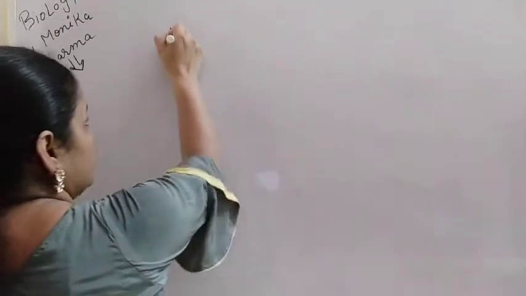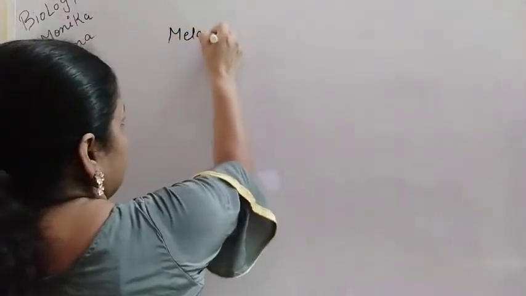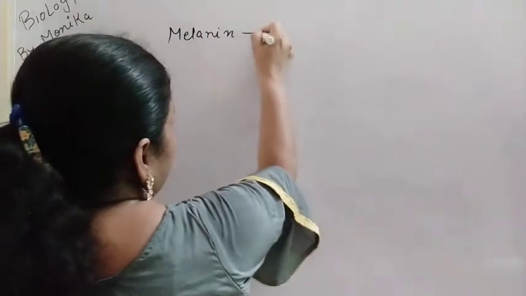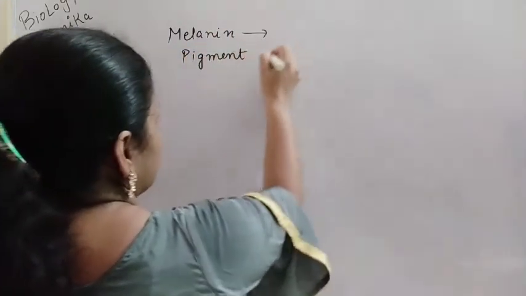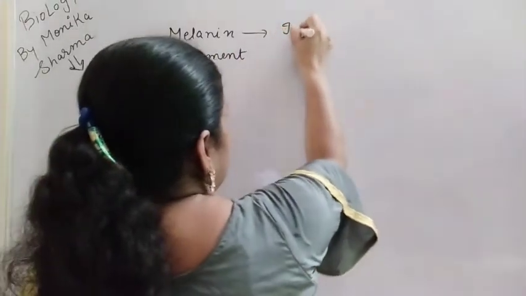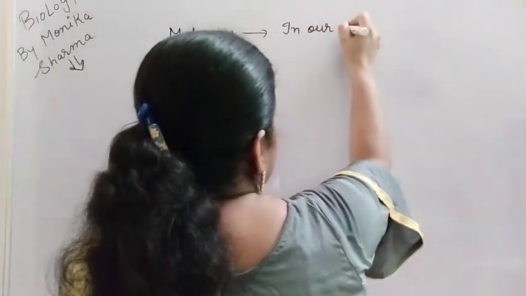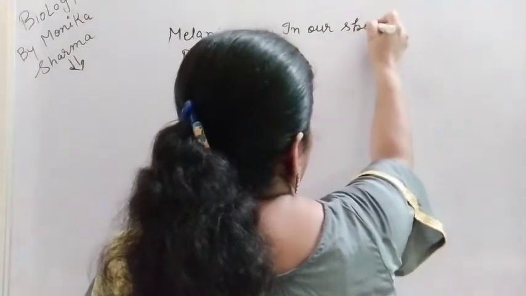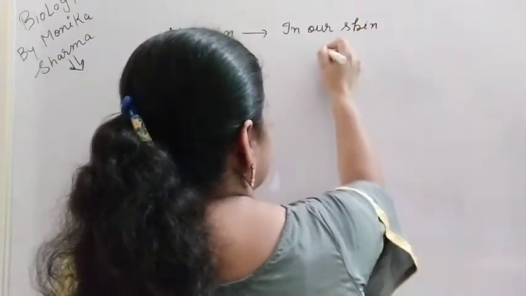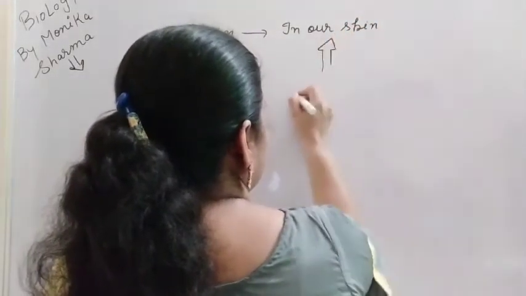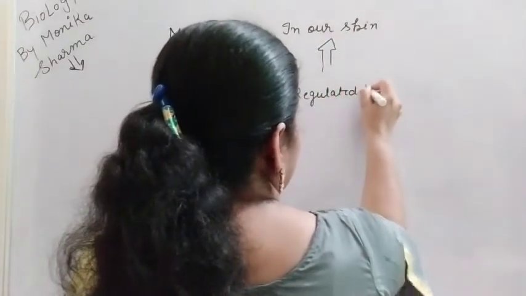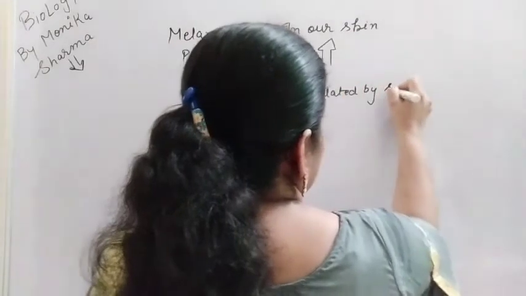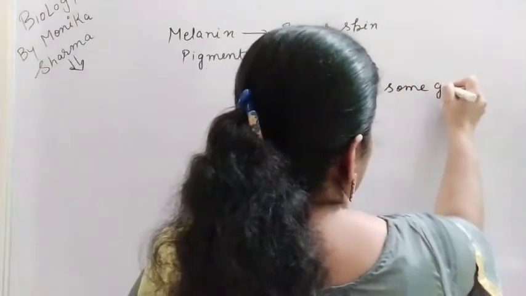This melanin pigment is synthesized in our skin. And how is it synthesized? It is regulated by some genes.